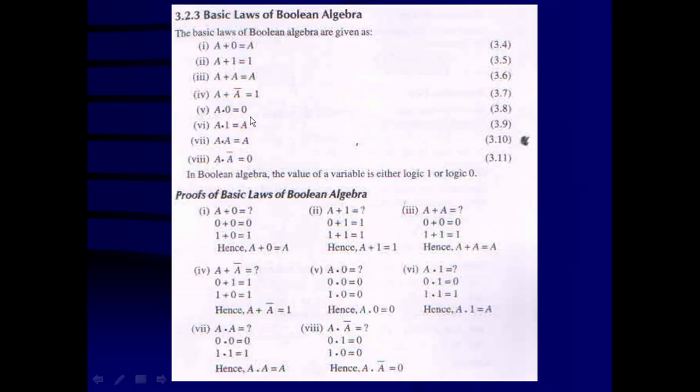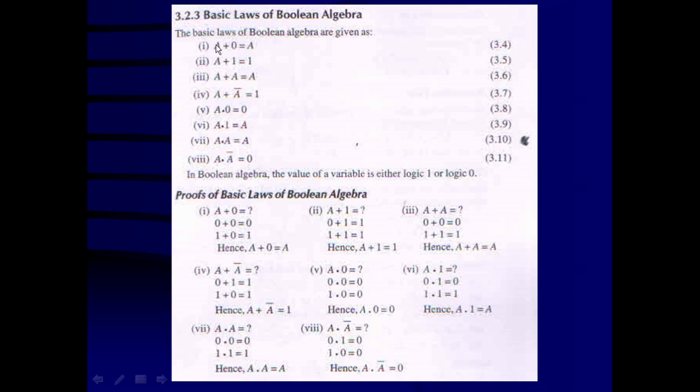Now we are going to study the Boolean laws and theorems. Table 3.23 shows the basic laws of Boolean algebra. These are the laws of Boolean algebra related with a single variable. The first four Boolean laws are related with the OR operation, and the next four laws are related with the AND operation.